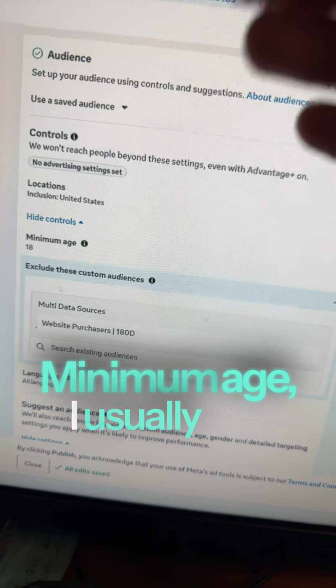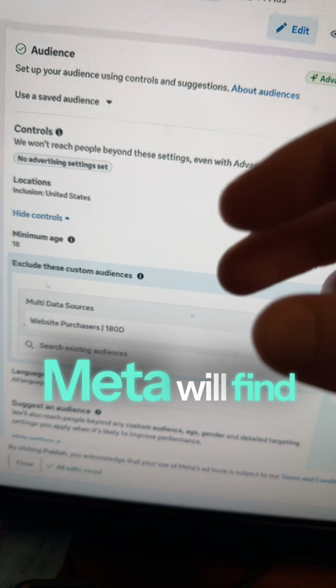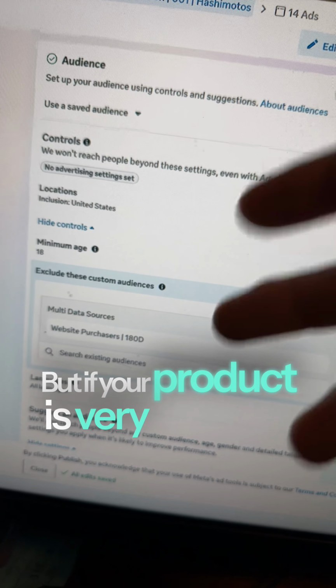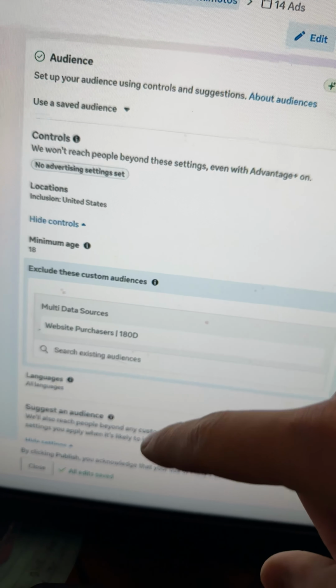Minimum age, I usually just leave it alone because sometimes Meta will find pockets of certain age groups you might not have thought of. But if your product is very specific, go ahead and change the minimum age.